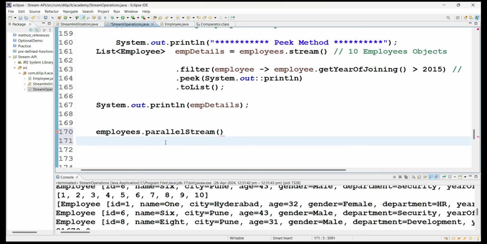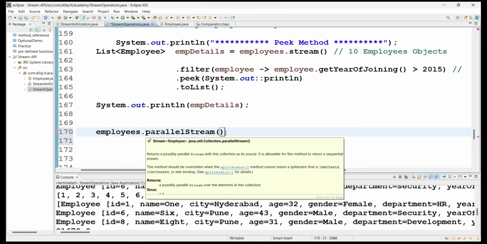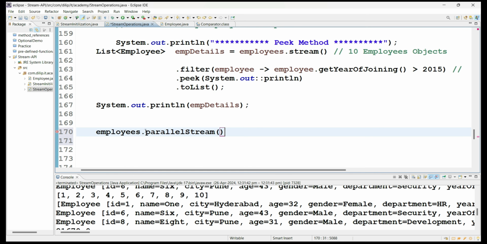That's why in most cases people use sequential stream to do operations instead of parallel stream. But if you are not worried about the order in which the elements are processed, then we can utilize parallel stream, which will take very little time to do all the operations on the stream pipeline you concatenated. Consequently, when compared with the sequential stream, it will take less time.